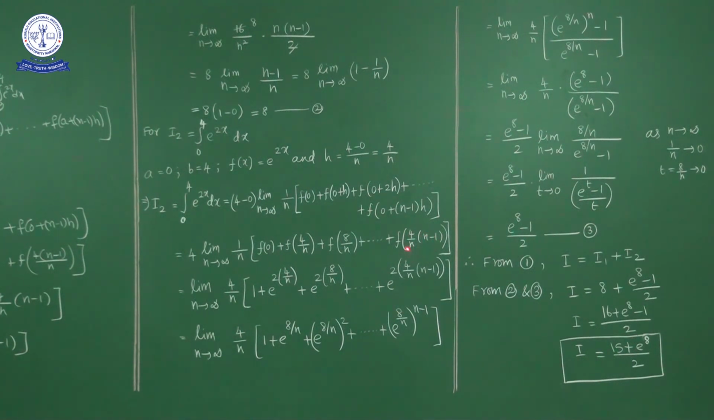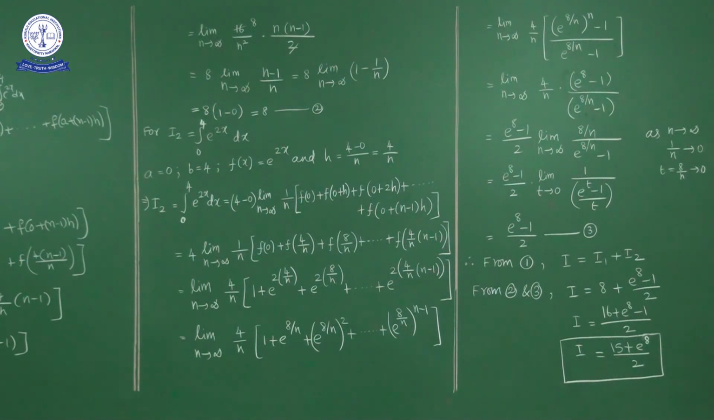Now what is f of x? F of x is e power 2x, no? So f of 0 is what? E power 0, nothing but 1. Plus f of 4 by n, which is e power 2 into 4 by n. Plus f of 8 by n, which is e power 2 into 8 by n. Plus, and so on up to f of 4 by n into n minus 1, which is e power 2 into 4 by n into n minus 1.